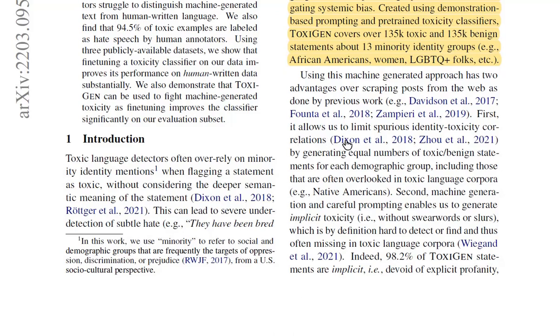So when you generate sentences, you can control how many you want for each minority group, including those that are often overlooked in toxic language corpora. So Native Americans. This is quite true. In hindsight, I think I've never seen any paper refer to Native Americans and toxicity surrounding them.